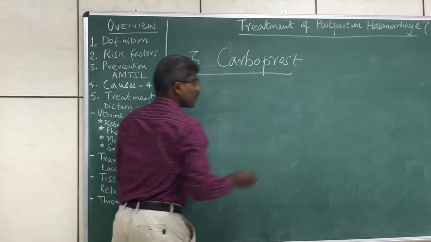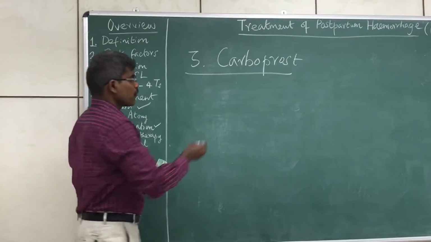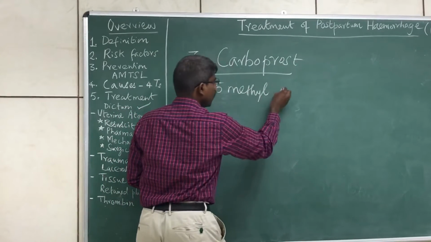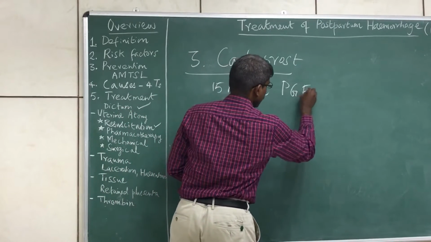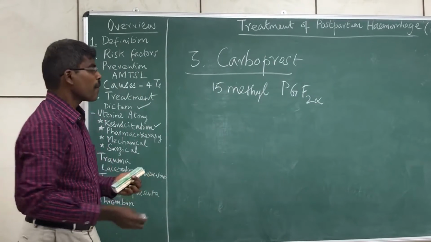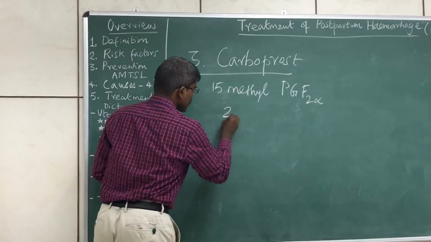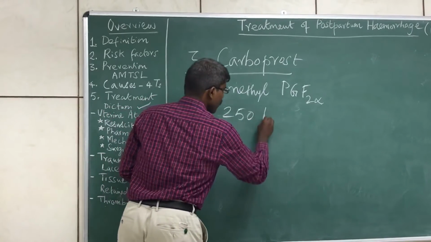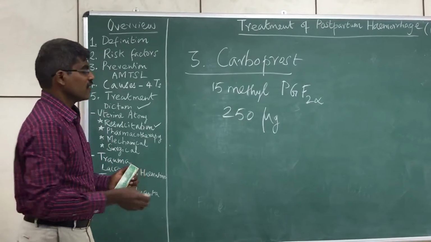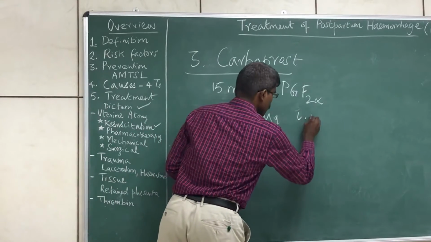What is this carboprost? Carboprost is a 15-methyl PGF2 alpha, prostaglandin F2 alpha. Now, how much to give? 250 micrograms or 0.25 milligrams. This is given intramuscularly.